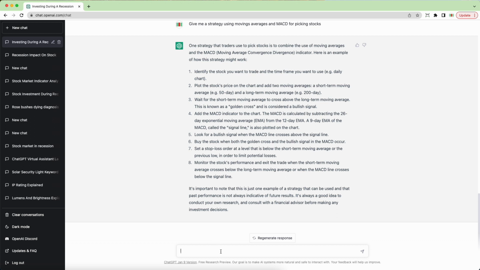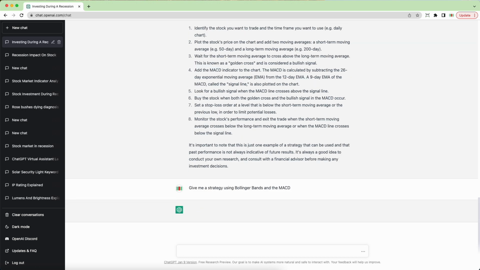What if we want to use a different strategy? Well, let's see if we could do another one. Give me a strategy. How about the Bollinger Bands and the MACD? Let's see if we could do something like that.